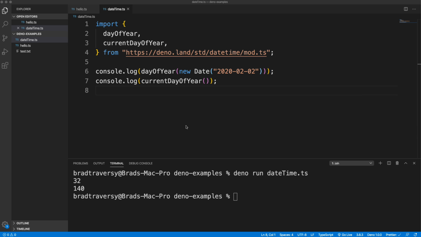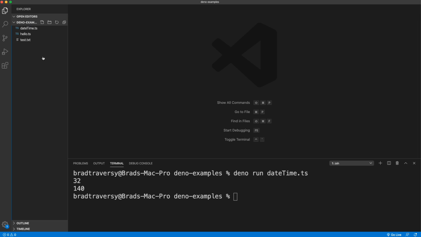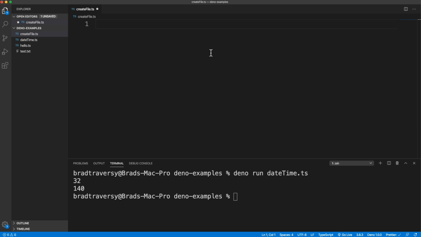Now we also have the Deno namespace, where we have different methods and things we can use. So I'm going to close both of those up and create a new file here. Let's call this createfile.ts. And I just want this script to create a file called greet.txt. So first thing I'll do is create an encoder, so we can use UTF-8 encoding.